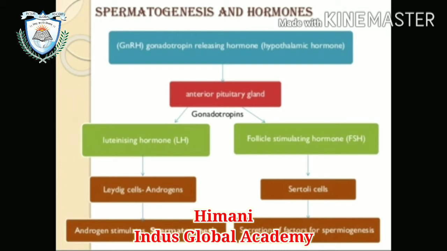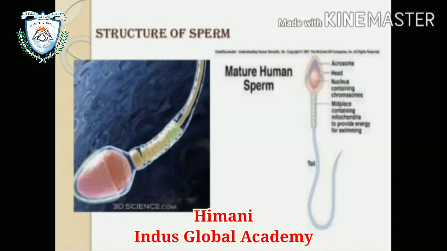FSH acts on Sertoli cells and stimulates the release of some factors that help in the process of spermatogenesis. And LH, which is luteinizing hormone, acts on Leydig cells and stimulates the synthesis and secretion of androgen, which in turn stimulates the process of spermatogenesis.